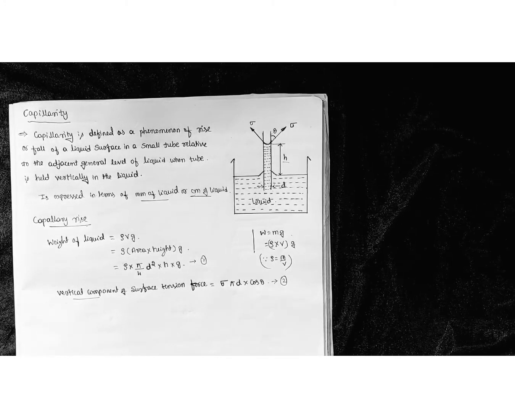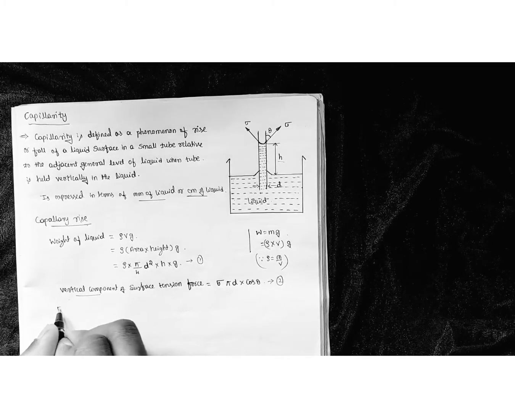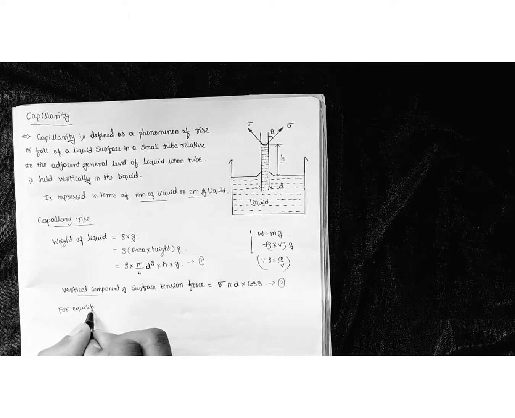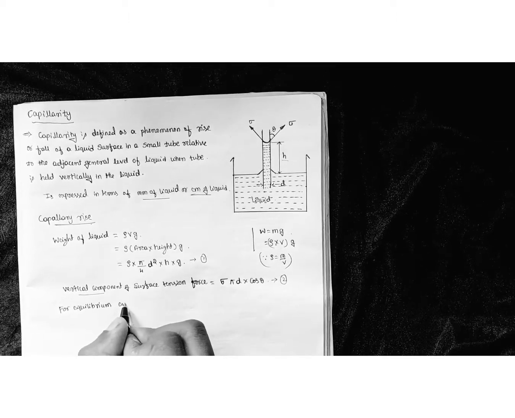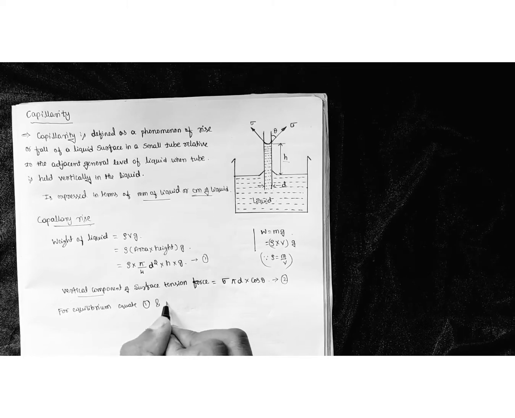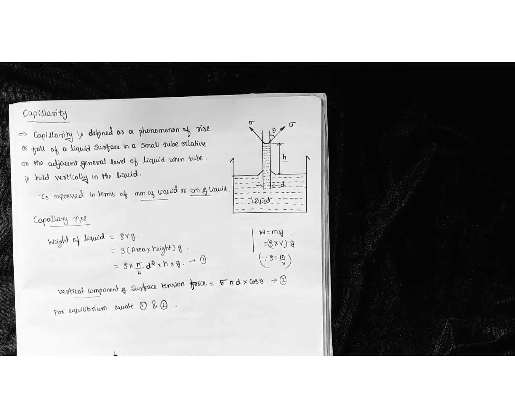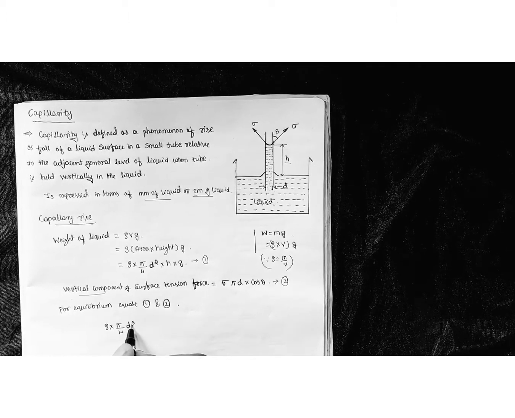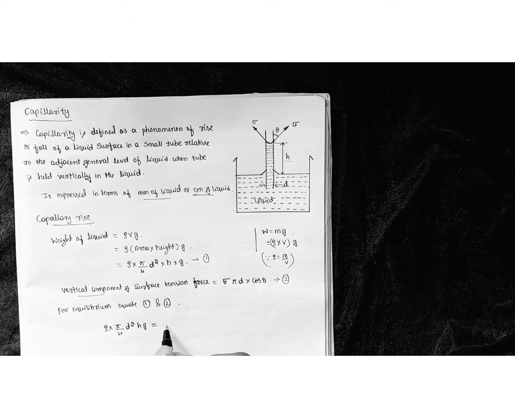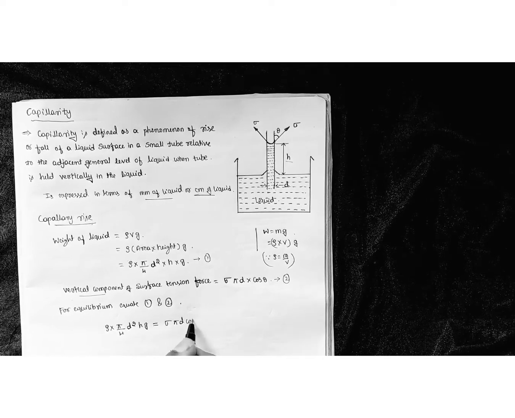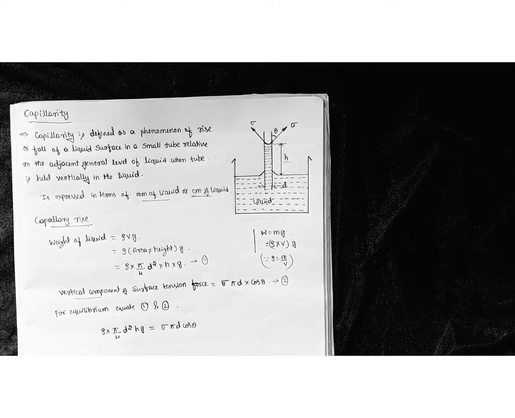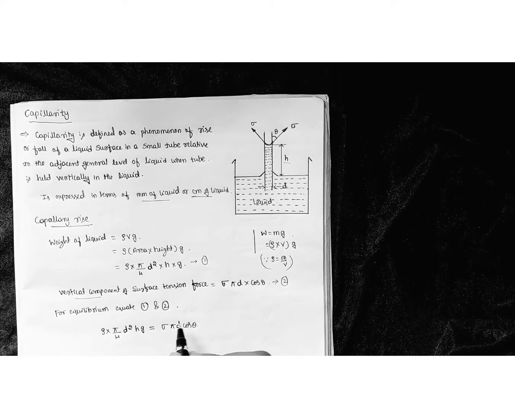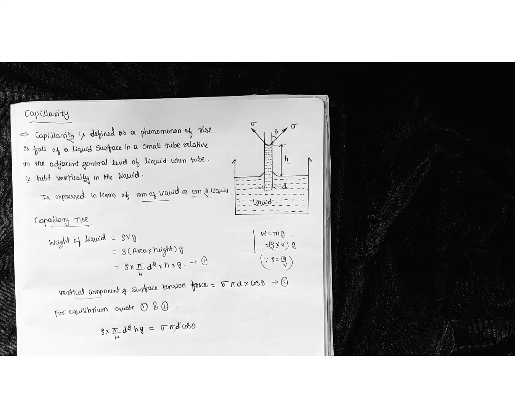Now for the equilibrium condition, equate equation 1 and equation 2. After equating, we get rho into pi by 4 d square hg is equal to sigma pi d cos theta. Now cancel the identical terms: here 1 d and here 1 d get cancelled.